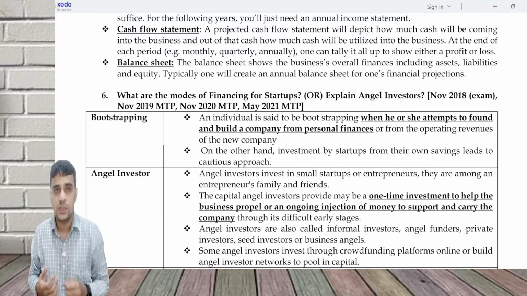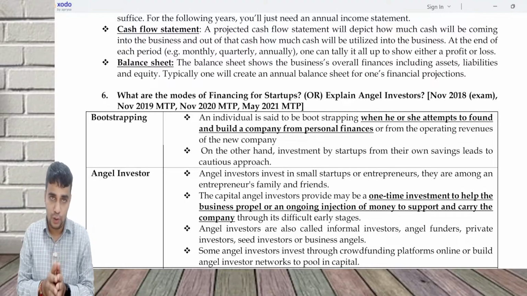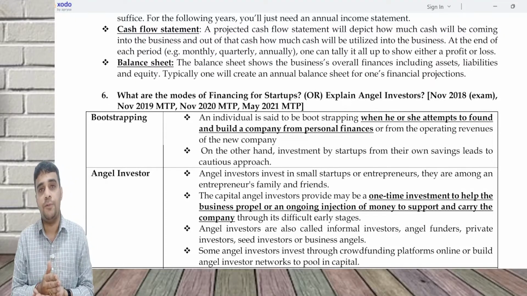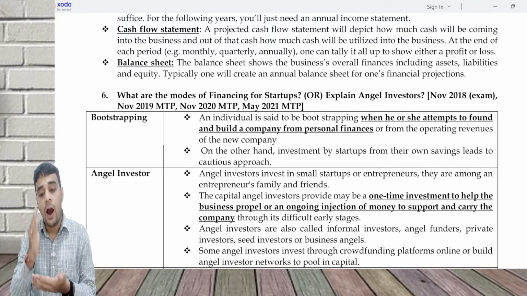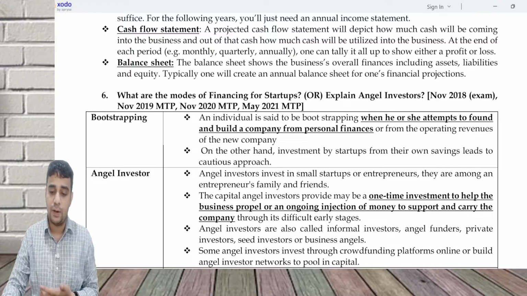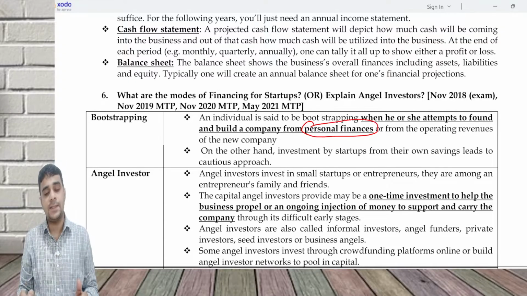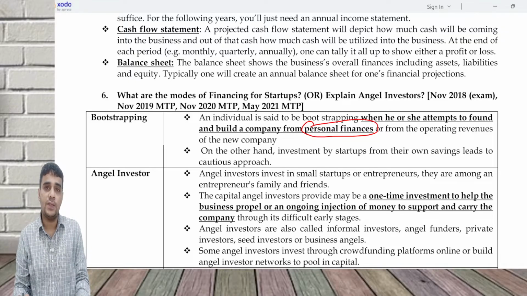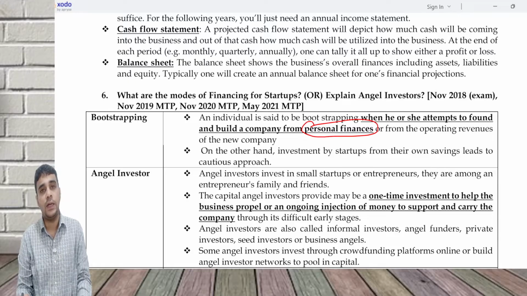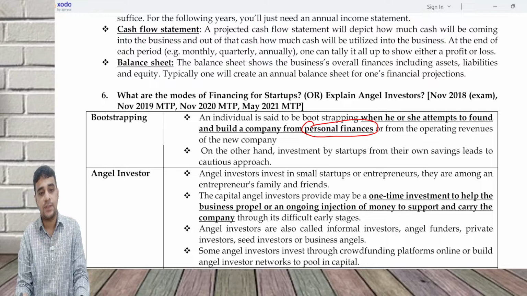So first is bootstrapping. What is bootstrapping? If you are able to fund the startup from personal sources or from the operating revenues of the new company, that is, if you are able to build a company from your personal finances or from the operating revenues, that is basically called a bootstrapped model, where you are not taking money from outside sources. No bank funding, no investor funding, no angel investors, nothing is being taken.